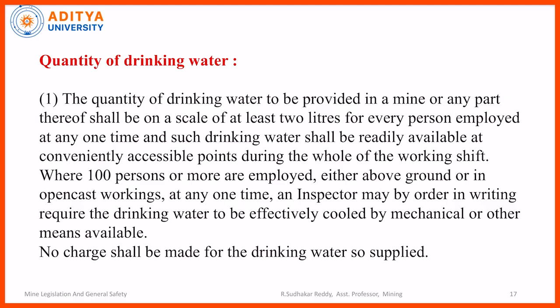And the quantity of drinking water to be provided in the mine or any part thereof shall be at the scale of at least 2 liters per person employed at one time, and such drinking water shall be readily available at convenient accessible places during the whole of the working shifts. Where 100 or more persons are employed either above ground or in open cast working at one time, the inspector may, by order in writing, require the drinking water. So the provision of drinking water should be at the scale of 2 liters per head, and the place where the drinking water is provided should be readily accessible.